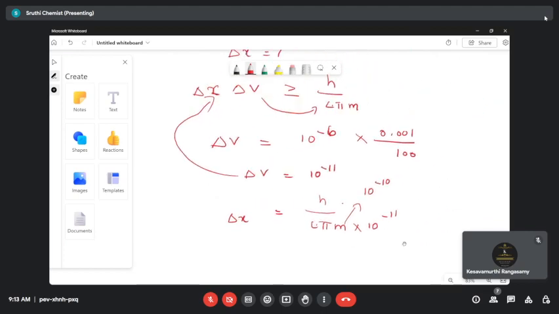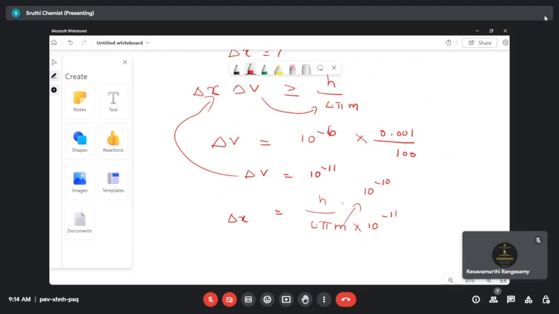See, don't simply take the value of velocity as 10 to the power of minus 6. You have to take it along with the percentage, so it's 10 to the power of minus 6 into 0.001 divided by 100. Clear, students? Is there any doubt? No, ma'am, it's clear. Okay, so you have to take 0.001 divided by 100, because we are calculating the error in the velocity. If you take simply 10 to the power of minus 6, that's wrong. It is 10 to the power of minus 6 along with that uncertainty, 0.001 divided by 100. So we'll wind up till this.